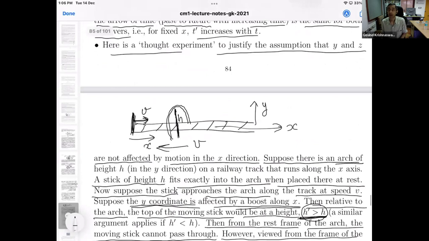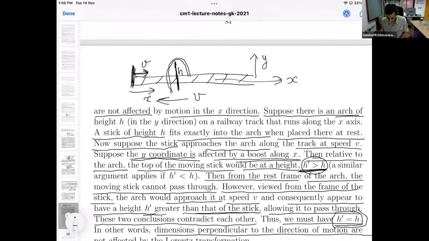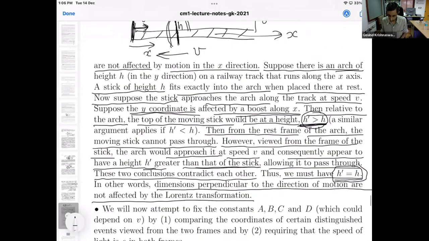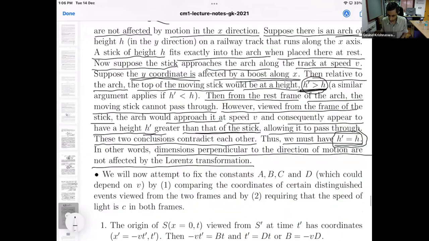All right, I'm now out of time, so we will continue next time. What is our aim here? It is to somehow fix the constants A, B, C, D, which could depend on the relative velocity between the frames. Somehow we have to fix these constants so that once we fix them, we will have our Lorentz transformation.